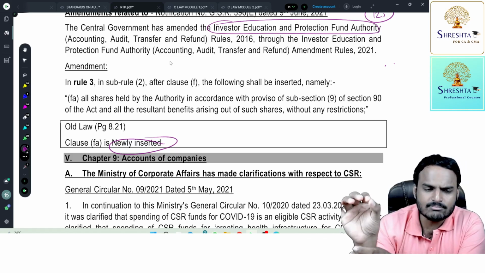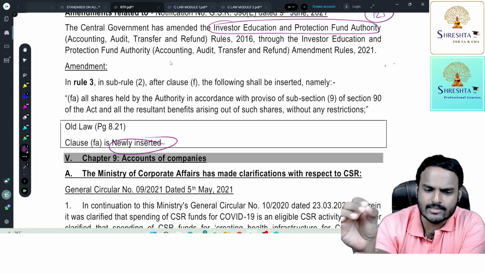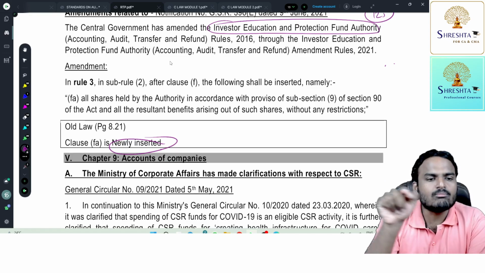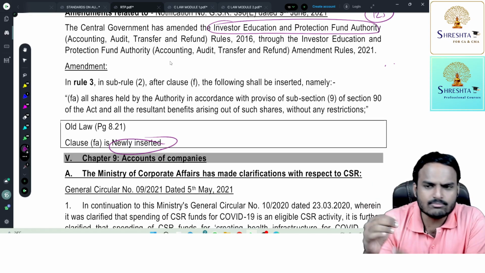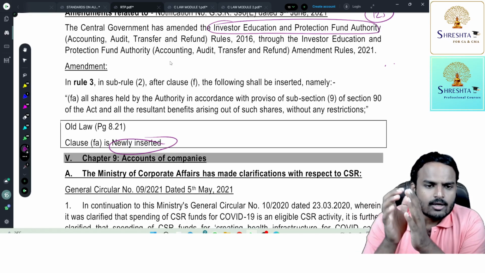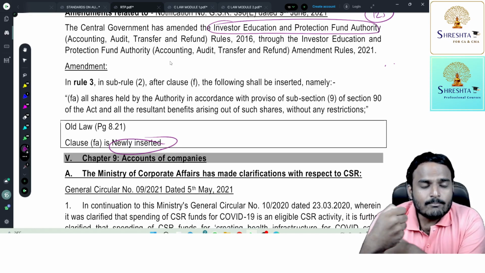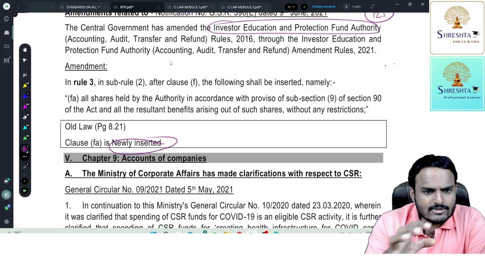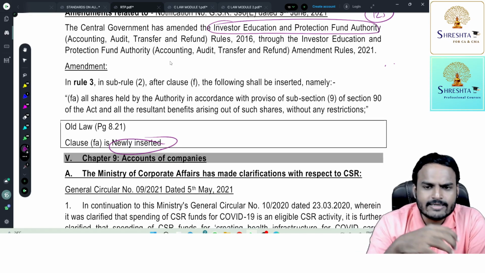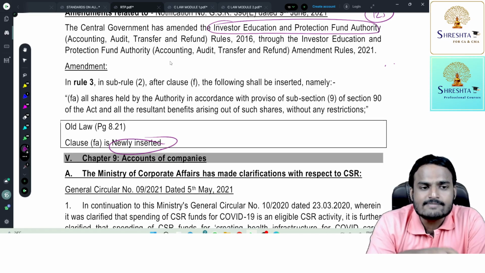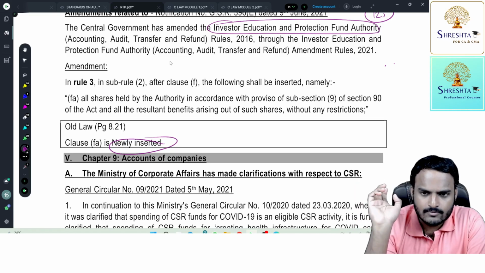Previously, we had a list of some 10 to 12 items of amounts to be credited to IEPF. To that list, one more point is added, my dear students. Nothing beyond that. What is that one more point, sir? When I fail to comply with section 90 subsection 9 norms, the company will suspend all my rights and take those shares. Now the company has a duty to transfer these shares to IEPF. First of all, first point.